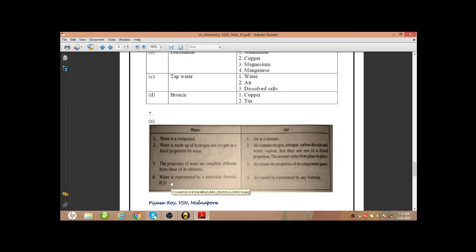Next, water is represented by a molecular formula H2O. So by H2O we can represent water, whereas air cannot be represented by any formula because all the gases are mixed together. So for air we cannot represent it by any chemical formula.